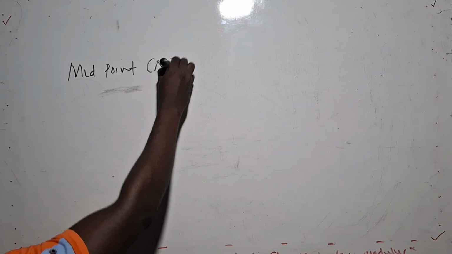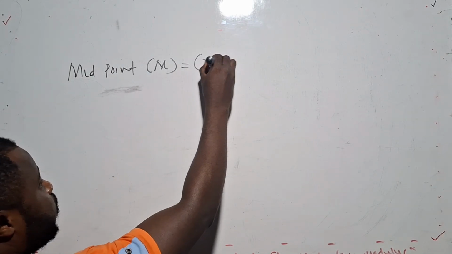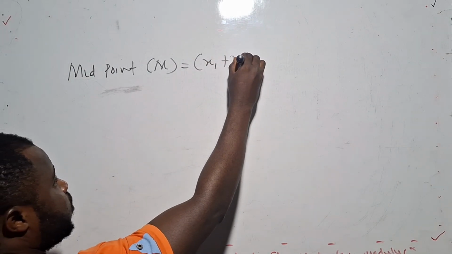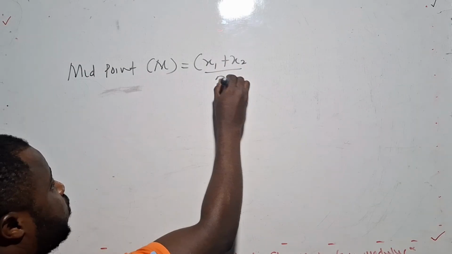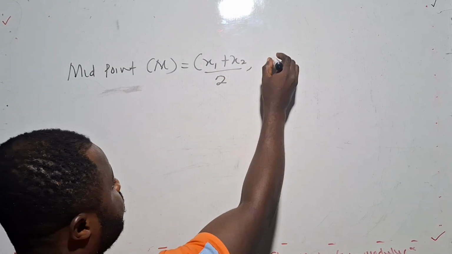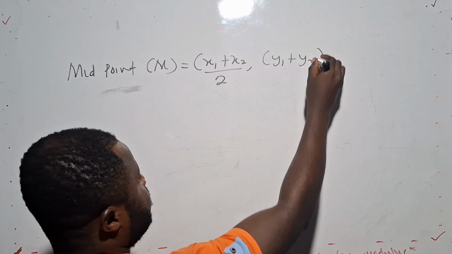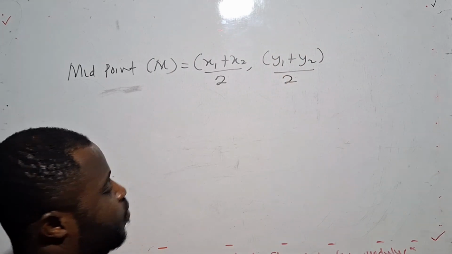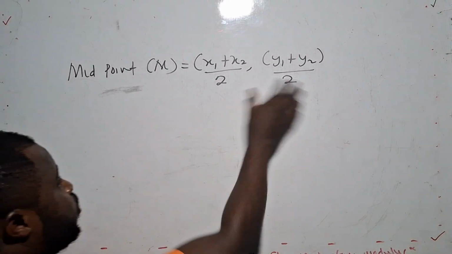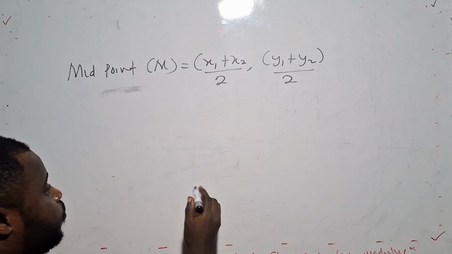So for which we normally use m. To find the midpoint, it is our first x coordinate plus the second x coordinate divided by 2. Then we have the first y coordinate added to the second y coordinate, all divided by 2. So the answers we are going to get, in the linear graph,